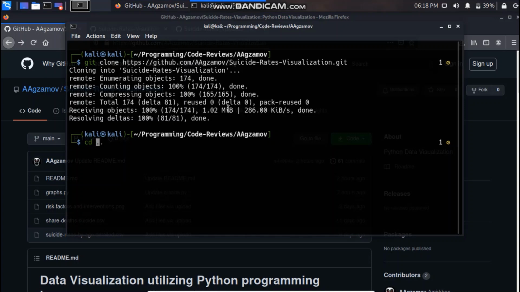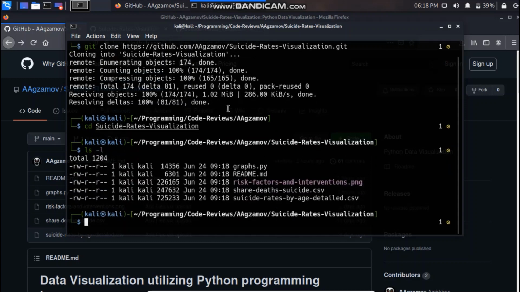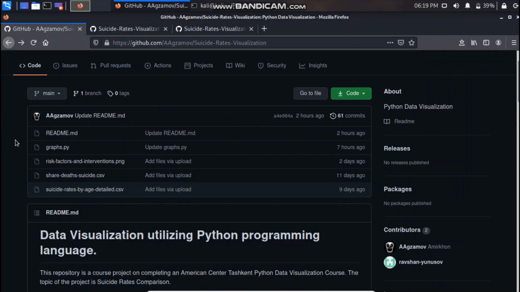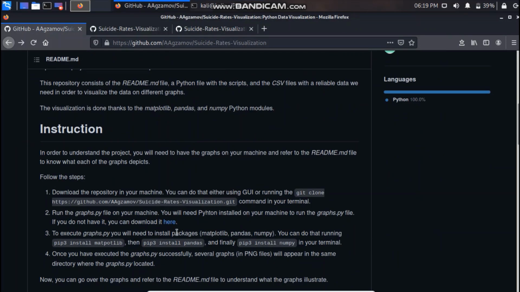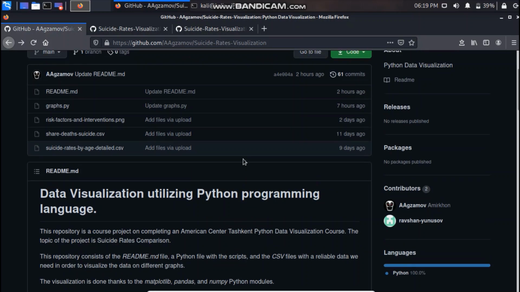So if we run ls -l, we see we have got graphs.py, and once we execute it, it will plot 6 graphs in our machine. And in order to execute it, you need to have Python installed and several packages installed. These are matplotlib, pandas, and numpy. If you don't have them, you can install them using these commands in your terminal.